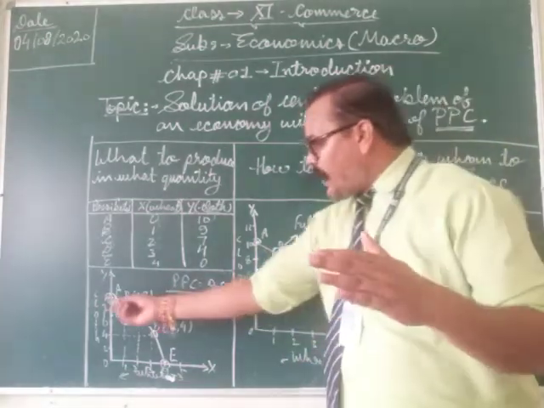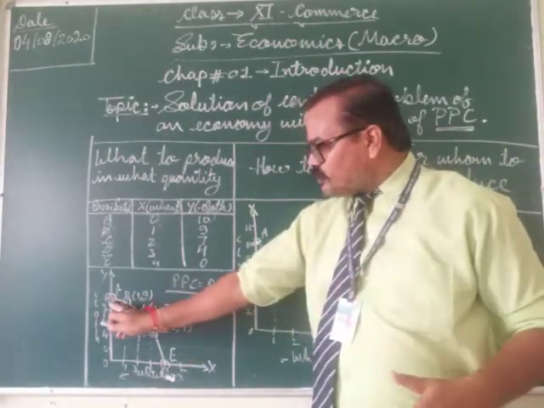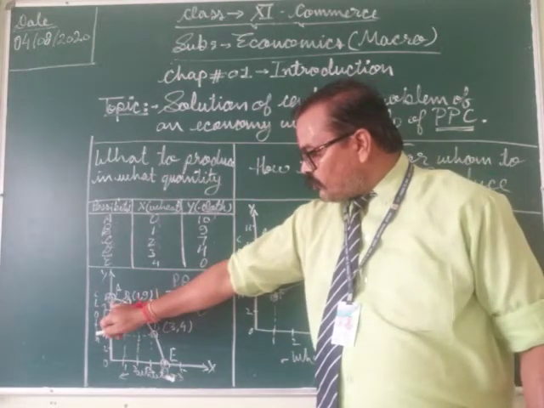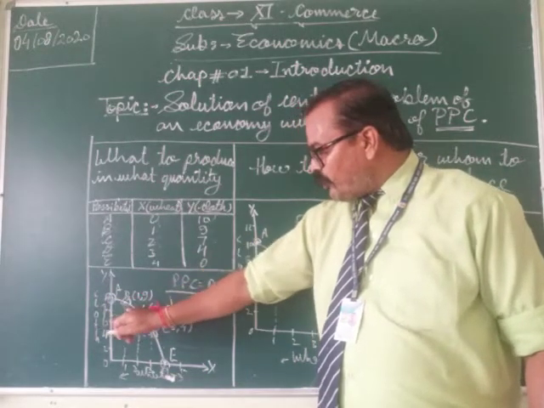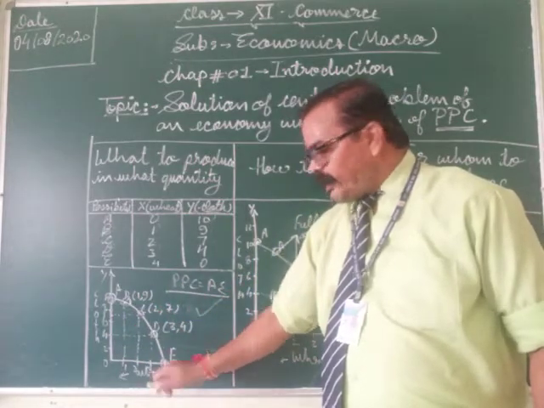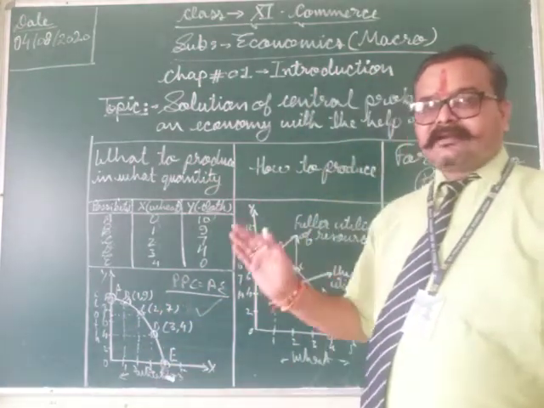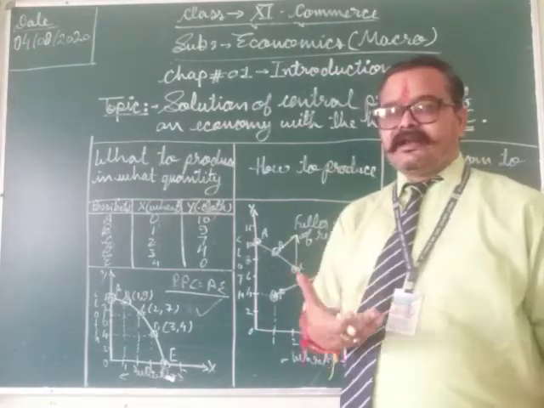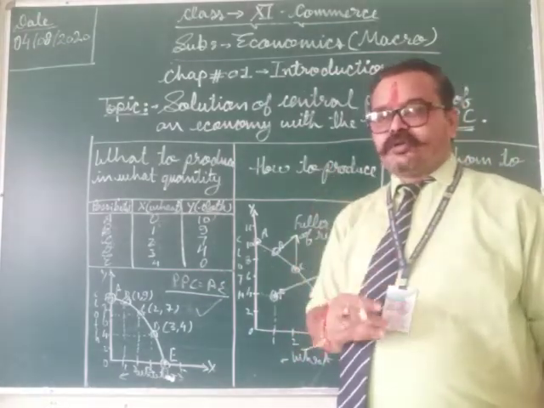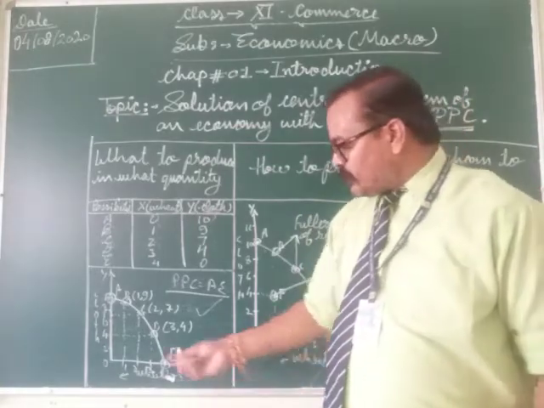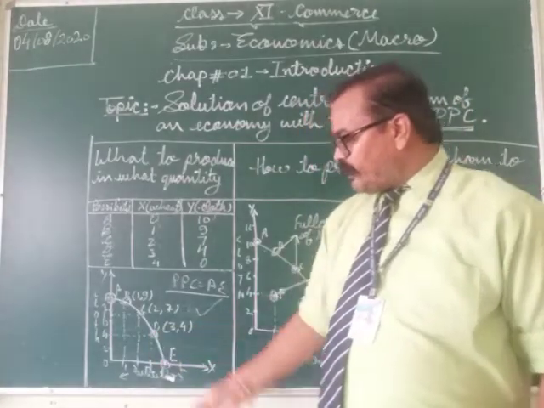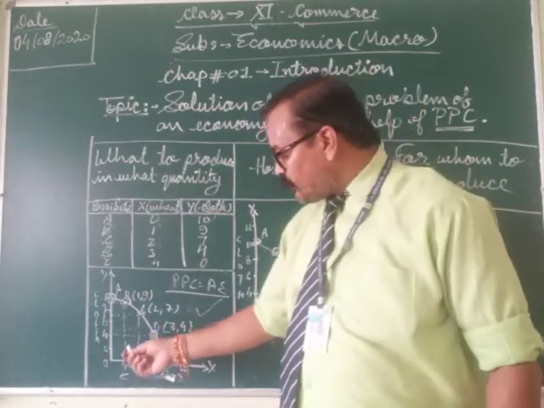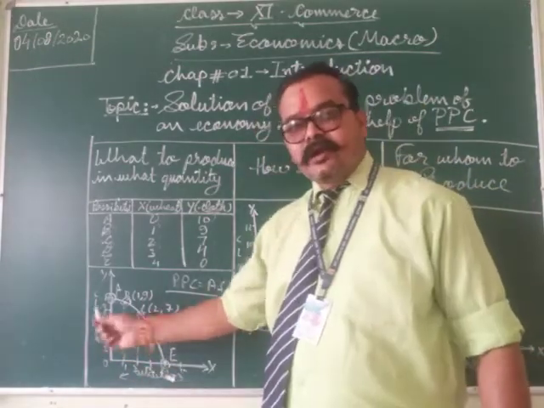So with the help of PPC, when we choose any combination lying on PPC AE, that combination will help us decide what to produce and how much. Suppose at point D, we are producing wheat as well as cloth.